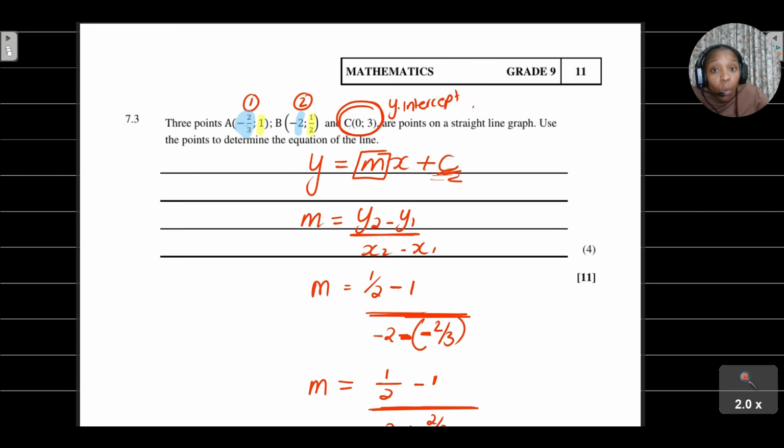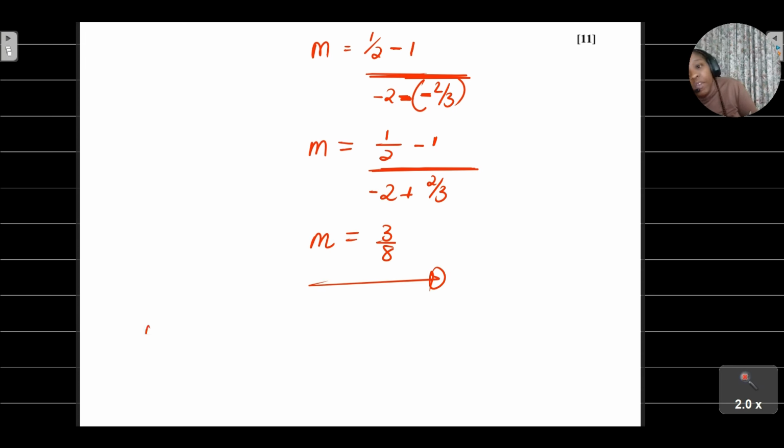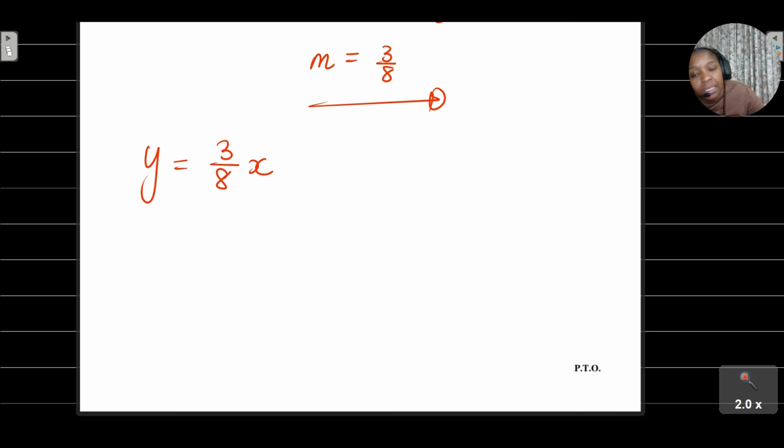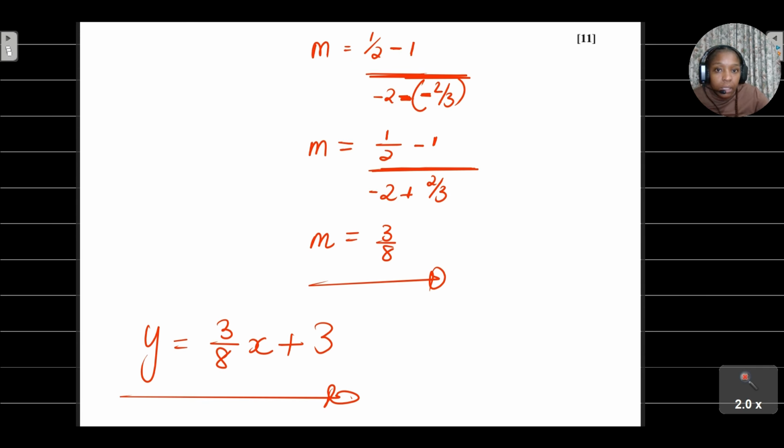Because the x is 0, that means that this is the y-intercept. Therefore, y is equal to your m, which is 3/8 x, and the y-intercept there is positive 3. And this is the equation of our graph.